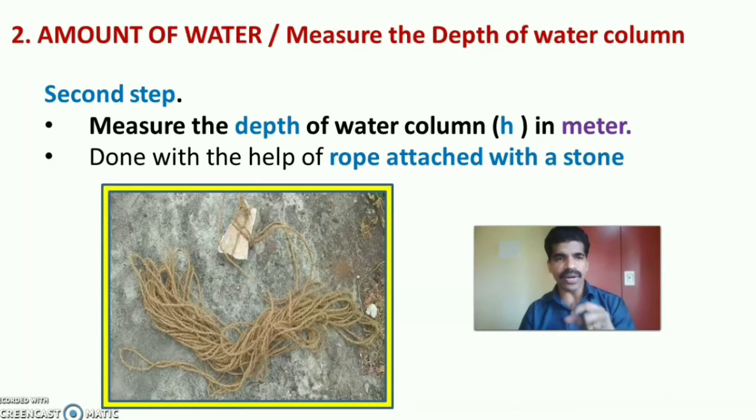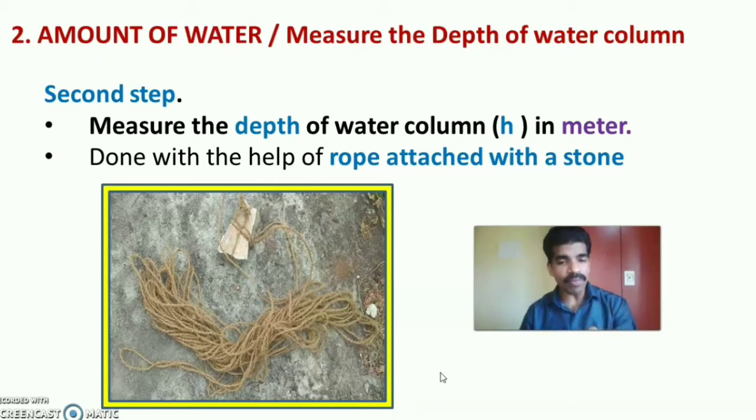The second step of chlorination is amount of water, finding out the amount of water in the well. That means measure the depth of the water column in the well. We measure the depth of the water column, which we call H. H stands for height. That also should be in meters. It can also be done with the help of a rope attached to a heavy stone. As the stone is very heavy, when it touches the lower portion of the well, the rope will be in a straight line.